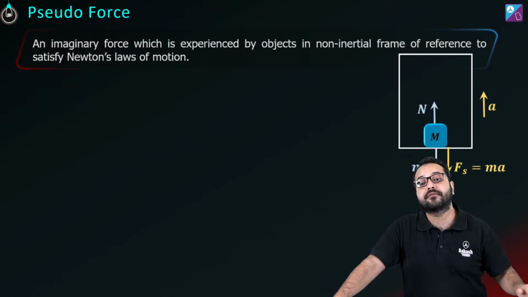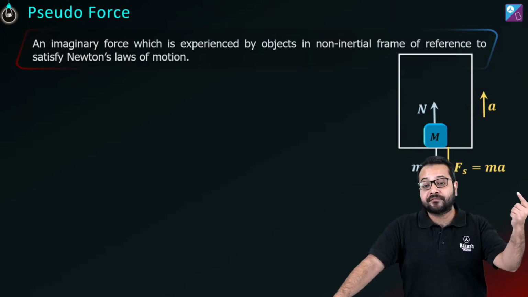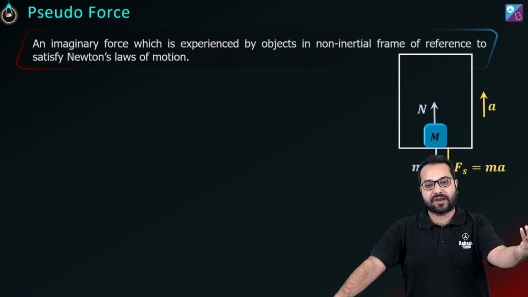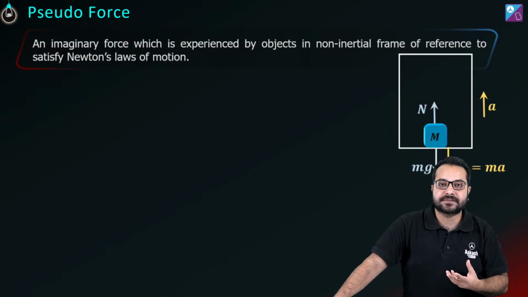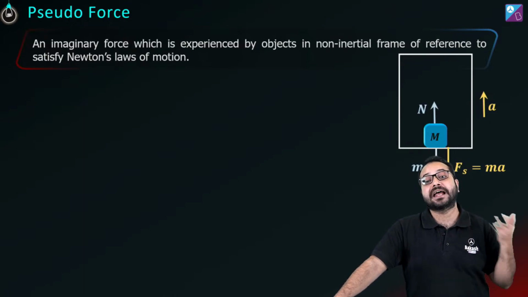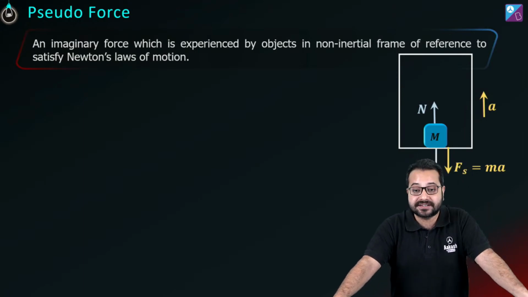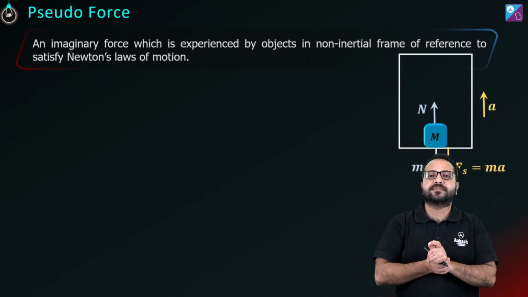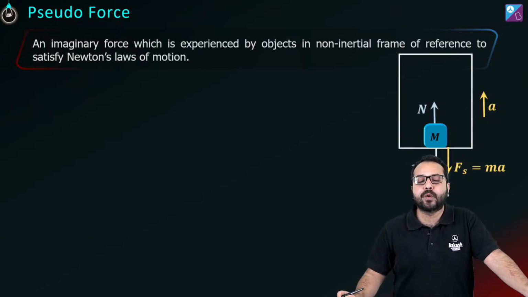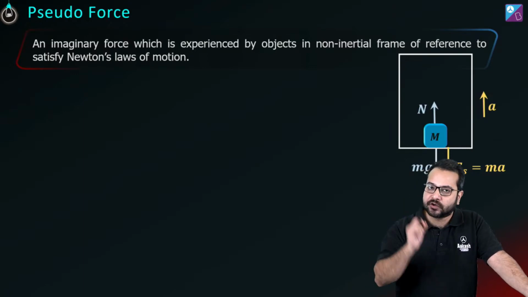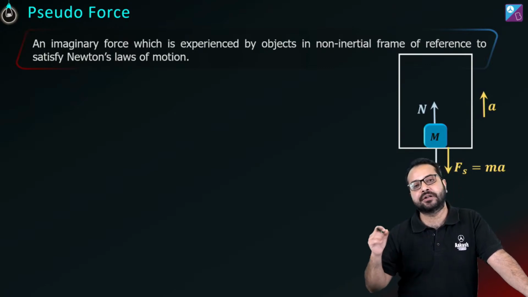It is v square divided by r. Now v obviously is very high, but r is also very high. The average distance from the earth to the sun is 1 astronomical unit, and that's a very, very large distance. So what we can do is, because of these small accelerations, we can neglect the acceleration and we can assume earth to be an inertial frame for all practical purposes.